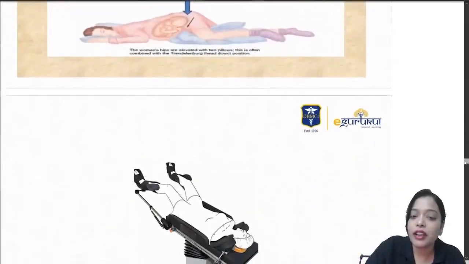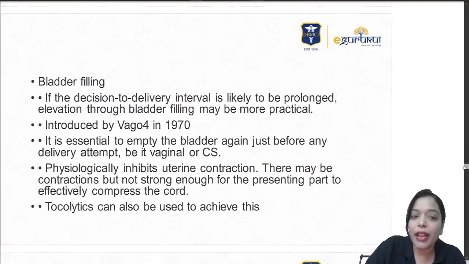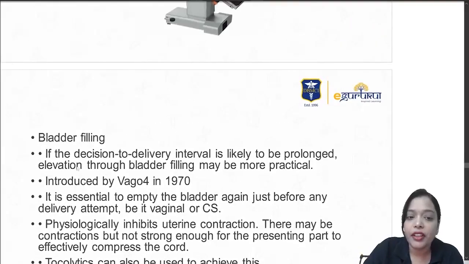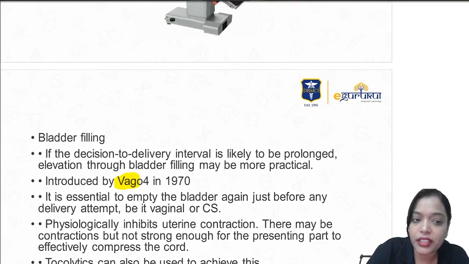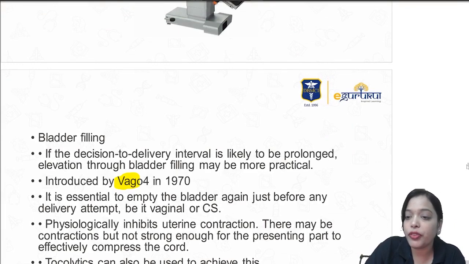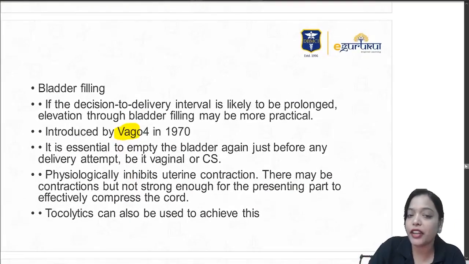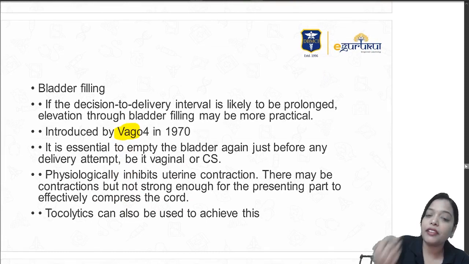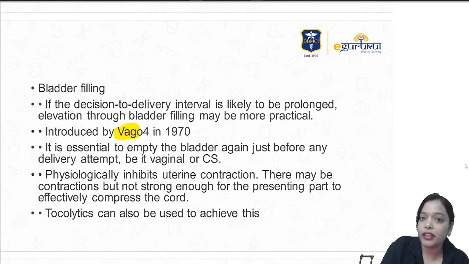So what is this bladder filling? It is also called Vago's method because he is the one who described it. You fill the bladder with the Foley's catheter and you clamp it. When you do the bladder filling, it will push up the presenting part, so it relieves the compression on the cord.